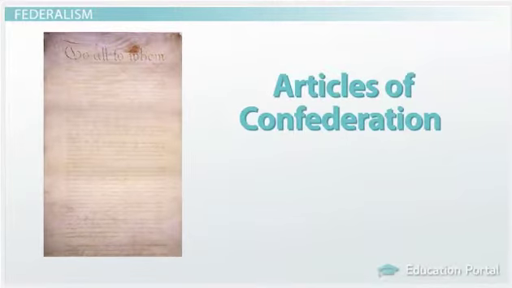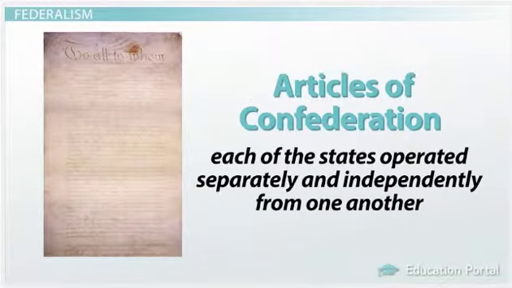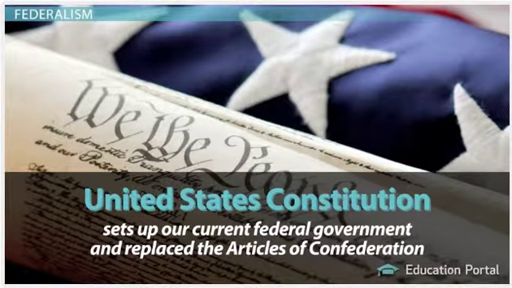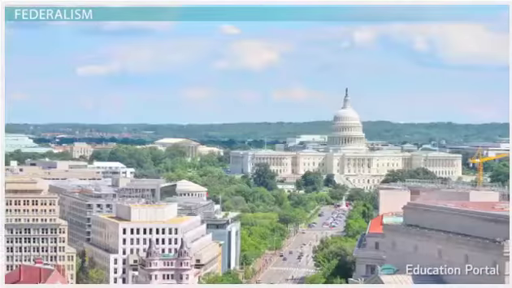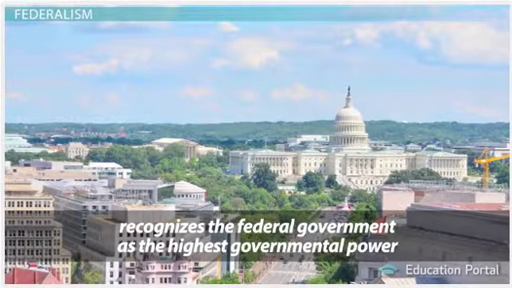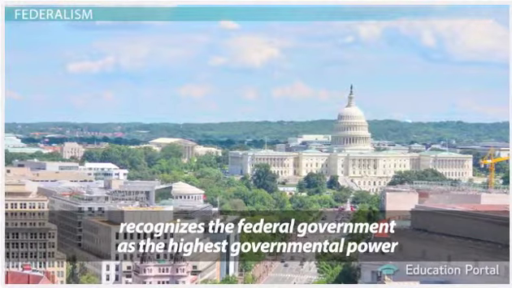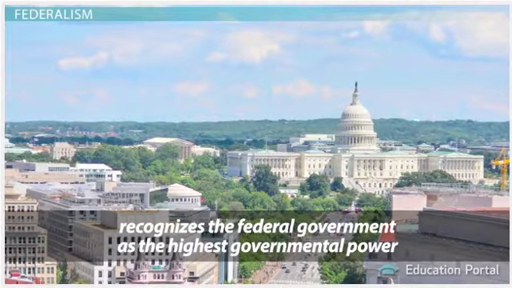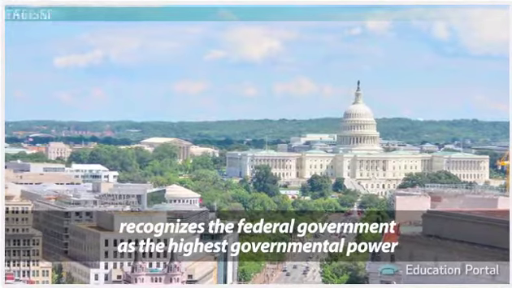The Articles of Confederation originally established the United States as a confederation, where each of the states operated separately and independently from one another. The United States Constitution sets up our current federal government and replaced the Articles of Confederation. The Constitution recognizes the federal government as the highest governmental power, though it also acknowledges that the American people are subject to several different powers.